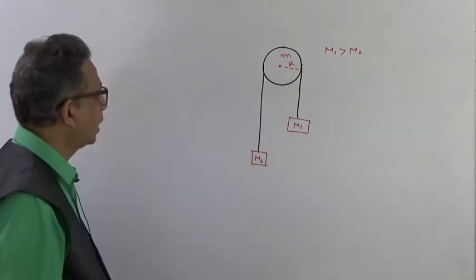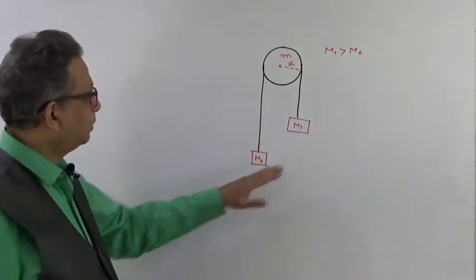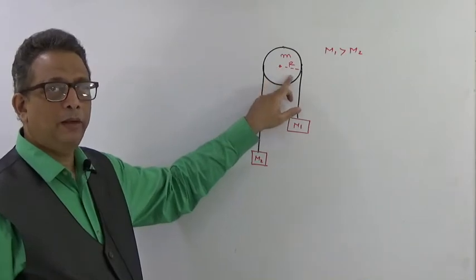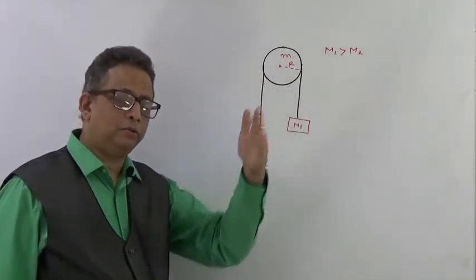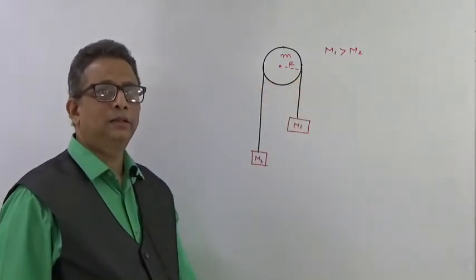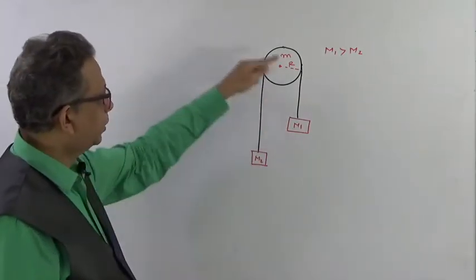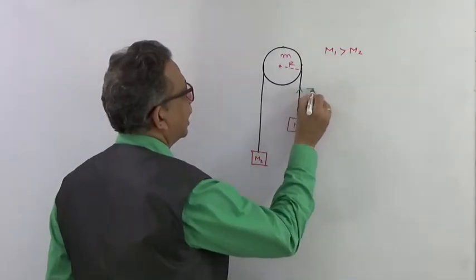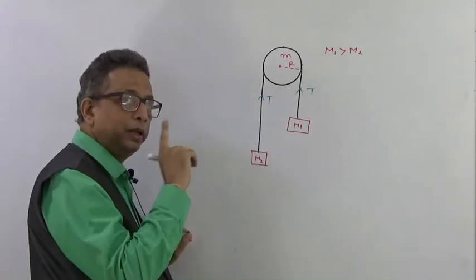Now again here we are going to have that, but there is one difference: other than masses m1 and m2, this pulley also has a mass m having a radius r. In those earlier problems, we never considered the mass of the pulley, nor the radius of that particular pulley. It was just that the string was going over it, and in that case we used to give tension T over here and tension T over here, you remember.